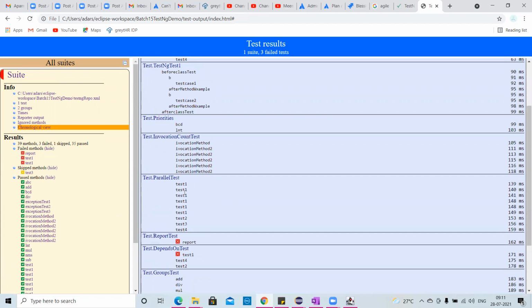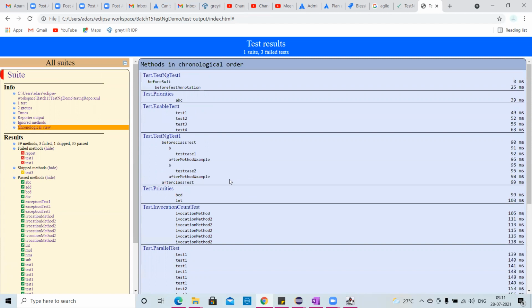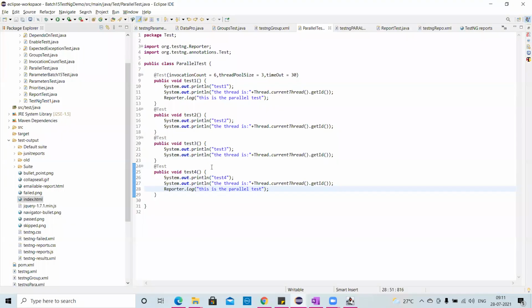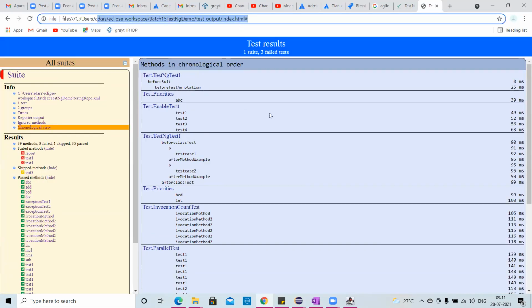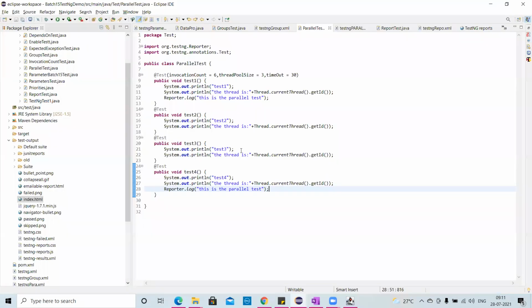There is parallel. It is the same, so I'm not able to segregate right now, but if you want to see the console data, you can put a Reporter.log, and you'll be able to see it. That's all about the reporting part, the assertion part, how you can put the assertions, which I showed you, and how you can read the reporting and how you can send it. If you send this to anyone in your company, they'll be able to just see it. This is all about the reporting part.